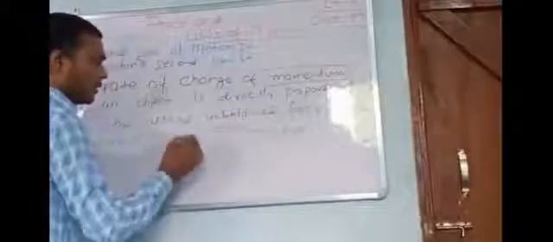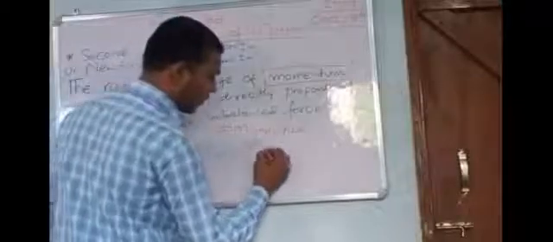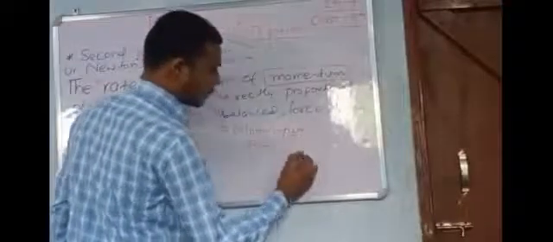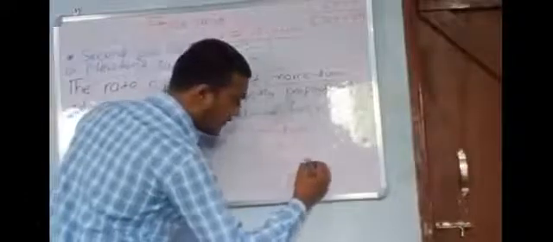Momentum is denoted by P. It is just the product of mass and its velocity.